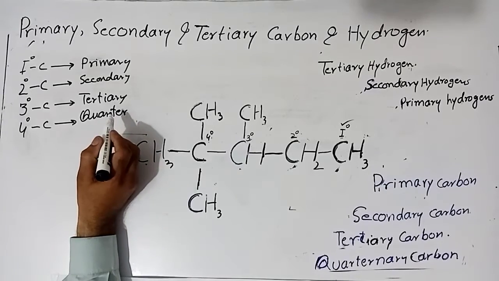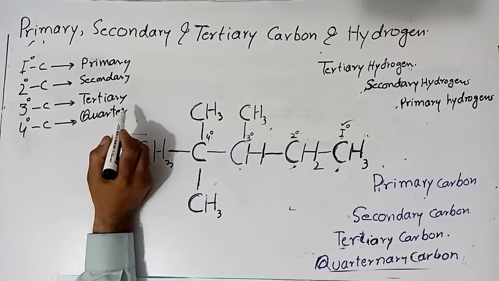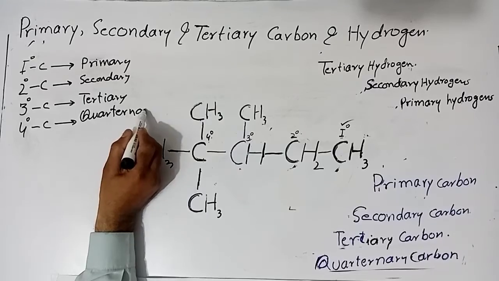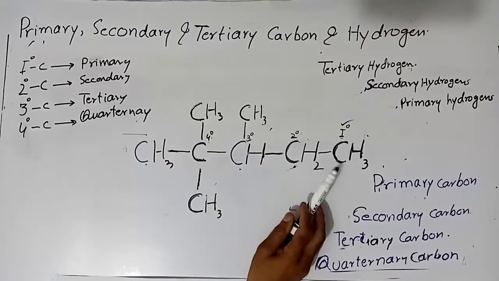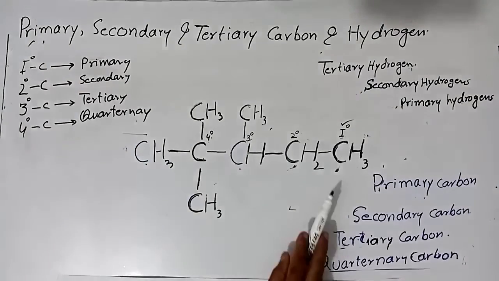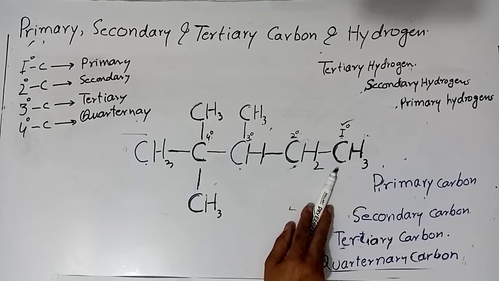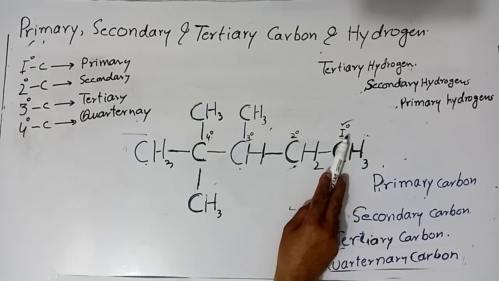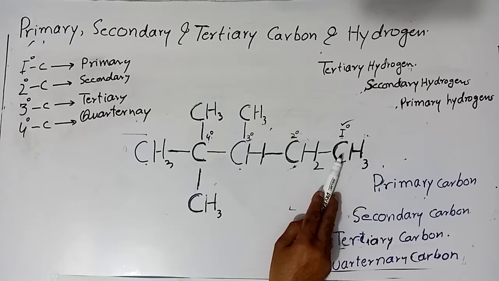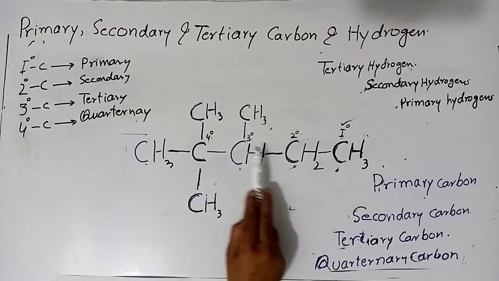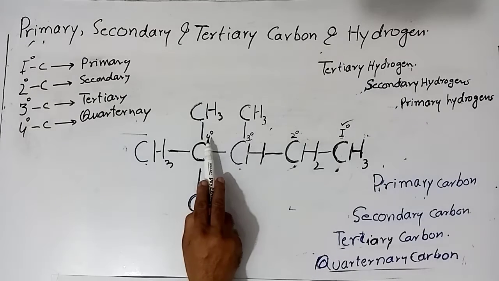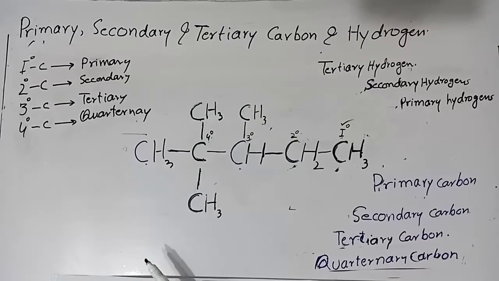So these are the position of carbon on the basis of their degrees. First degree carbon, 2 degree carbon, 3 degree carbon and 4 degree carbon.